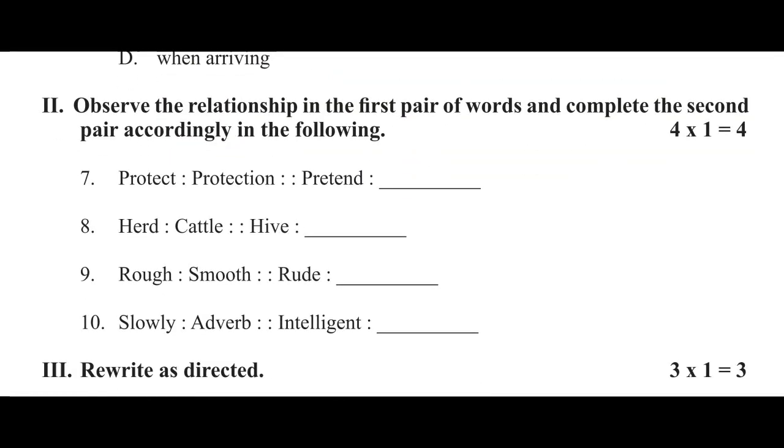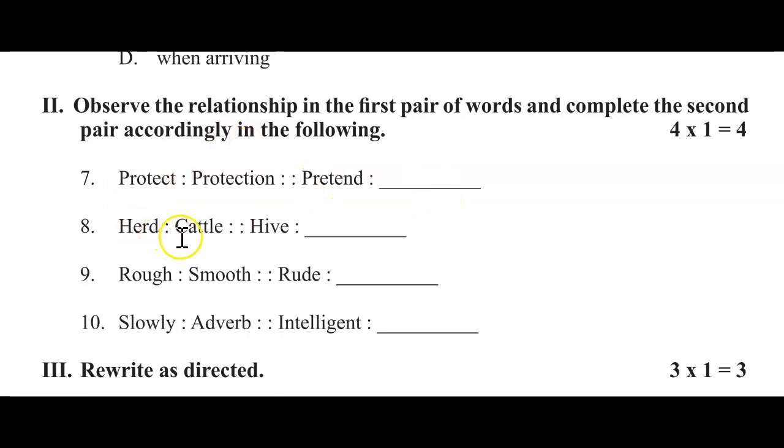Next, coming back to second main, observe the following relationship in the first pair of words and complete the second pair accordingly in the following. Protect means production, pretend means what you have to write. It may be opposite word, it may be plural, or it may be like anything. Okay, how they have given same form you have to write here.